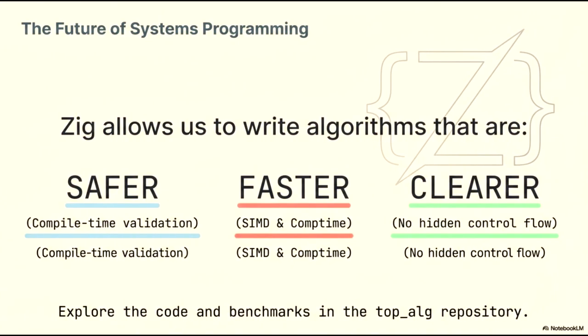Zig is fundamentally changing how we approach systems programming by allowing us to develop algorithms that are significantly safer, faster, and clearer. By leveraging robust compile time validation, we can ensure code reliability long before execution. Performance is pushed to the limit through the native use of SIMD and the unique Comptime mechanism, which executes code during the compilation phase for maximum efficiency. Furthermore, Zig's commitment to no hidden control flow makes the logic transparent and easy to reason about.